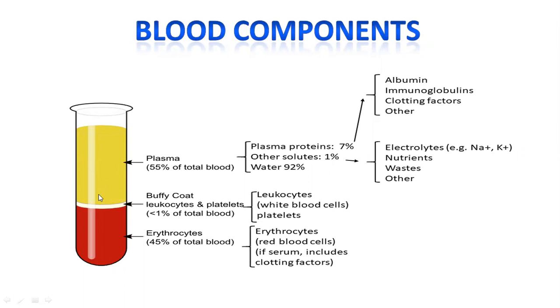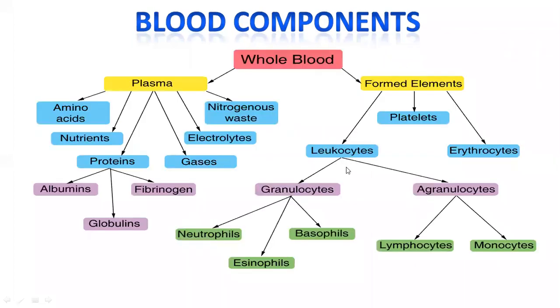Blood is fluid in nature because it has a chief component called water, which is stored in the plasma. Shall I move on? Yes.